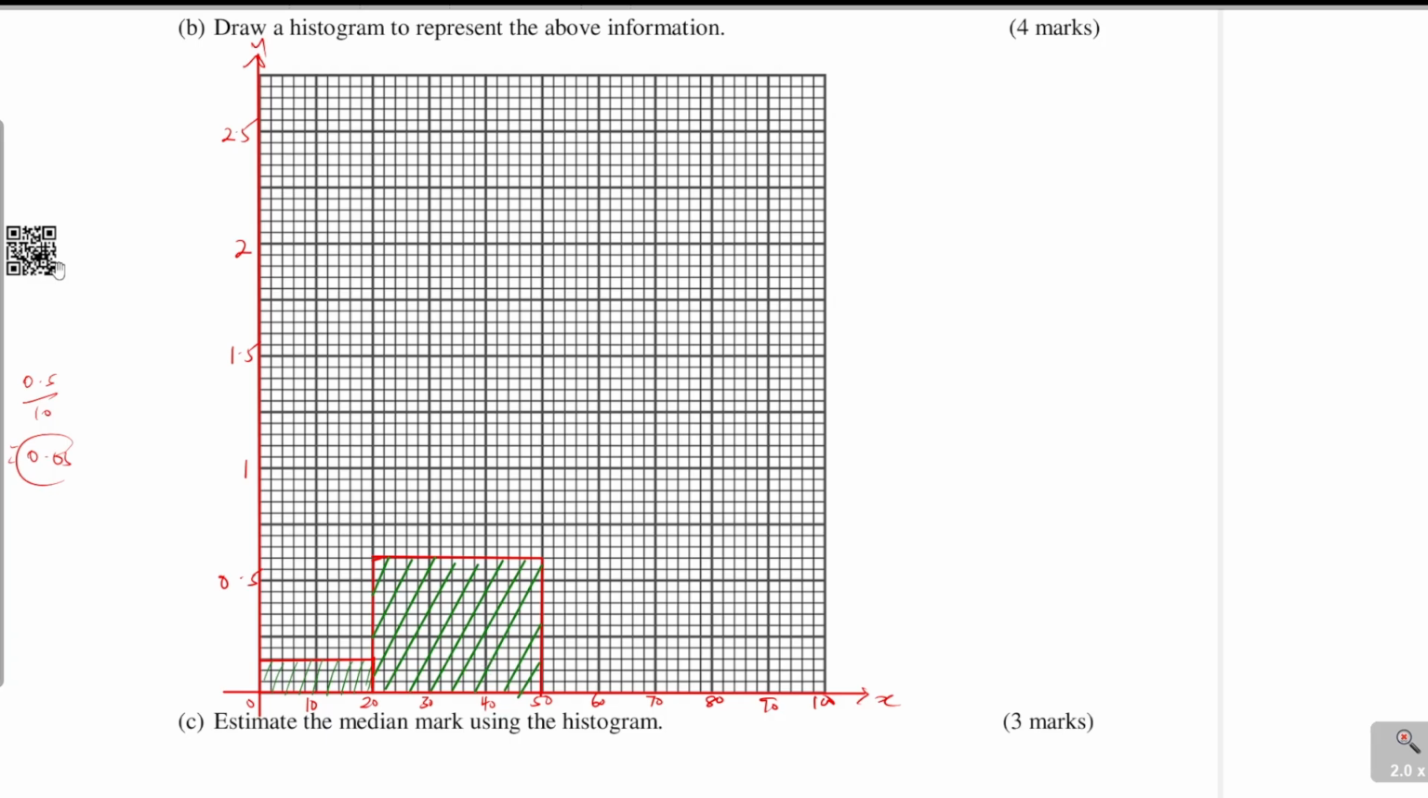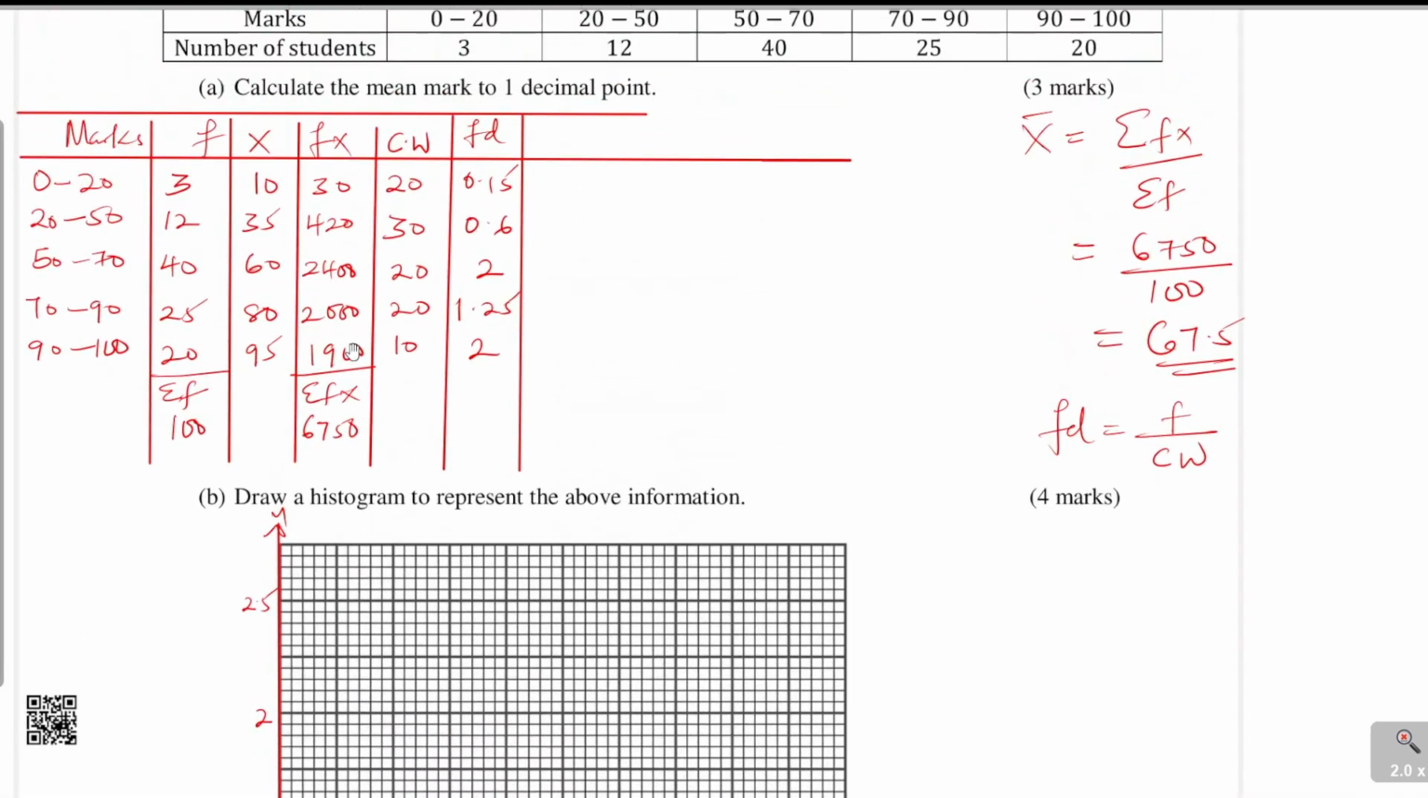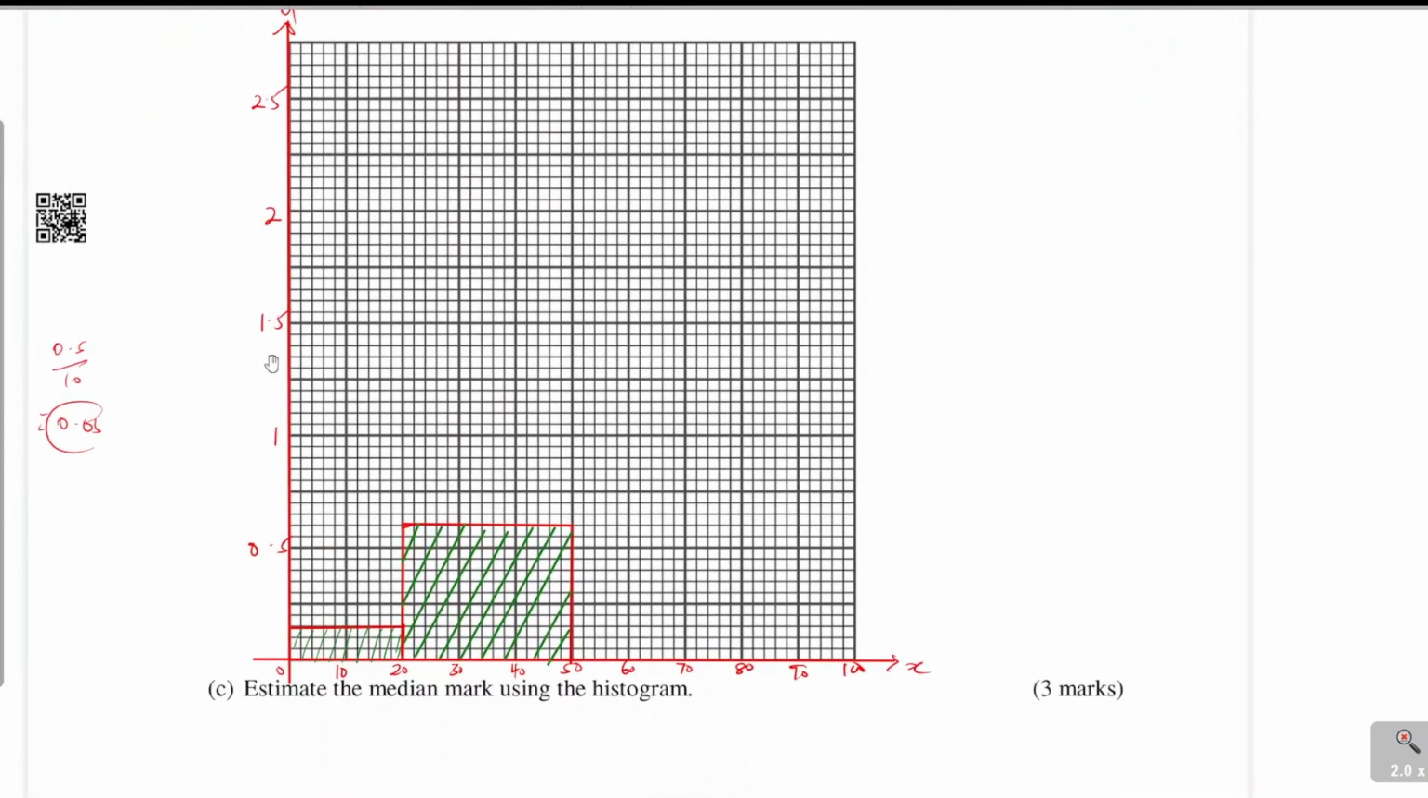The next class is 50 to 70. That one is 2. Like that. And then shade that.